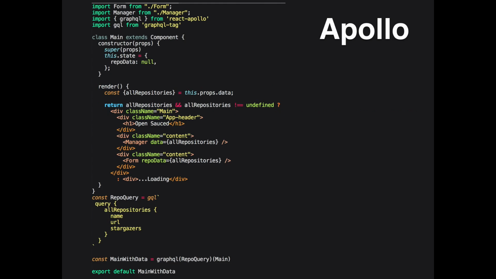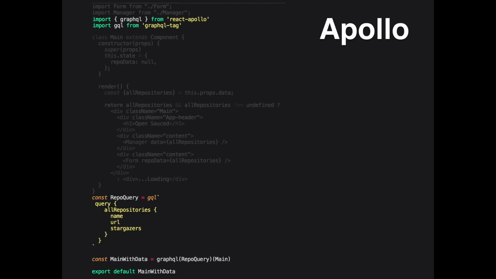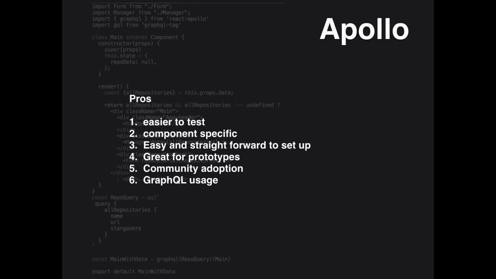And the component is very similar. Obviously, this is a different app, so there's a little more code to look at, so we'll remove that code. But all I'm doing here is importing the graphql function from React Apollo, from that same library. And I can't interface with the queries directly, so I have to use this gql tag to then pass in my query. But it looks very similar to Relay. Oh, it got cut off. Well, it's the same thing as mapping state to props. On the bottom, I'm doing the whole higher order component, and then I'm taking my GraphQL query and making that happen and do all the magic there. So that's the gist of that.